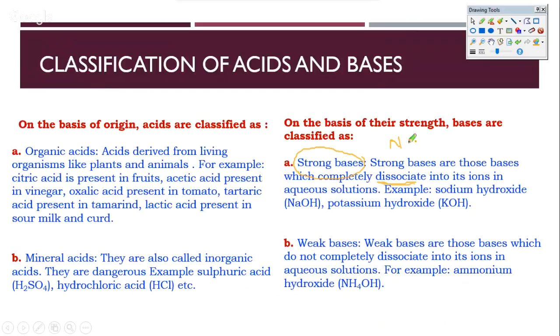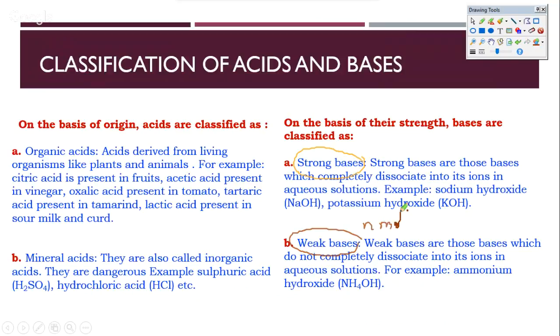So strong bases are all those bases that give complete dissociation. If you write NaOH, and let's say you have taken n moles of NaOH, you'll find that it will end up giving n moles of OH minus. Whatever moles of NaOH came in completely dissociate into moles of OH minus. That's the typical property of a strong base. Weak bases, on the other hand, do not dissociate completely.